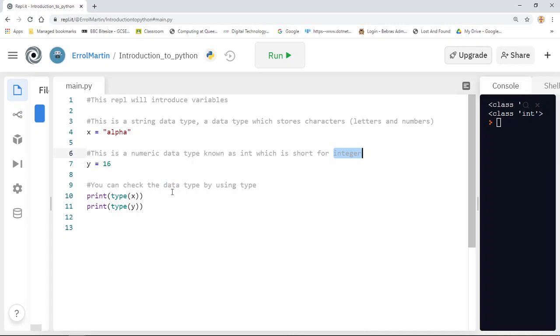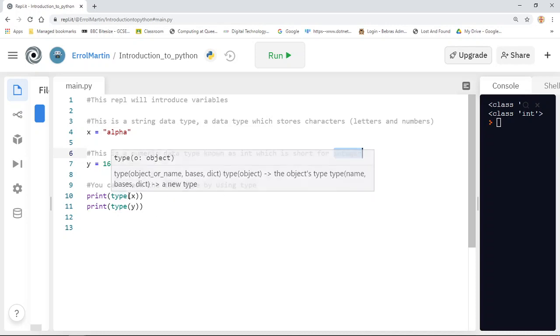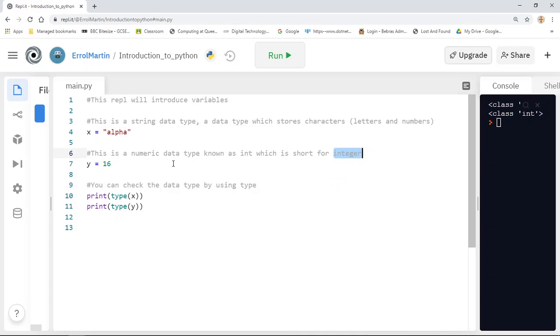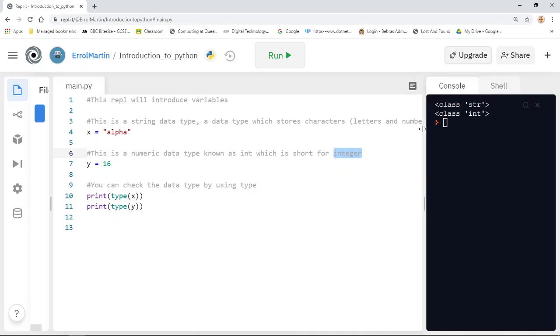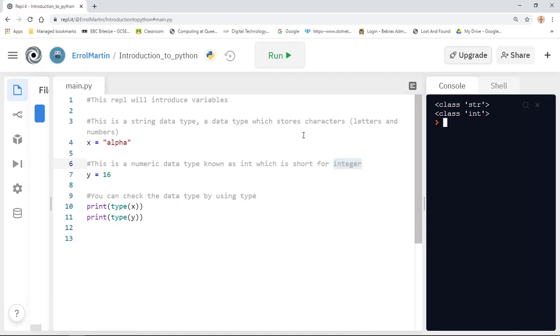Now you can always check the data type by using the word type in, for example, a print statement. So if I run this, you'll see that it outputs the data type str for x, which is short for string, and int for the variable y, which is short for integer.